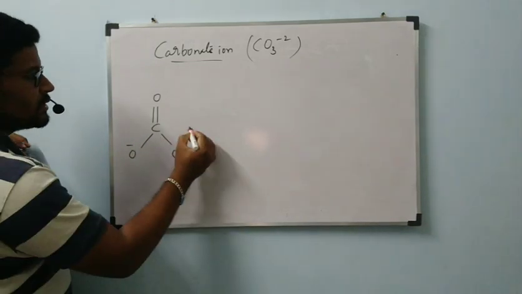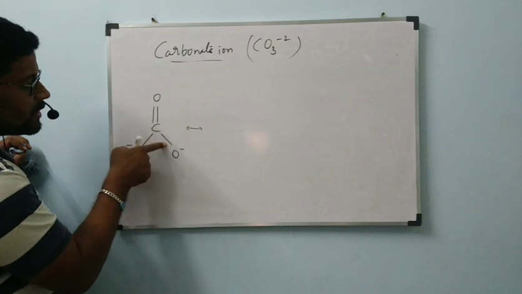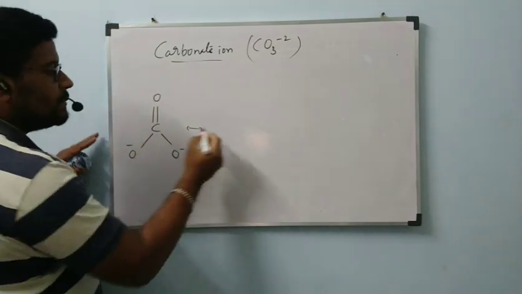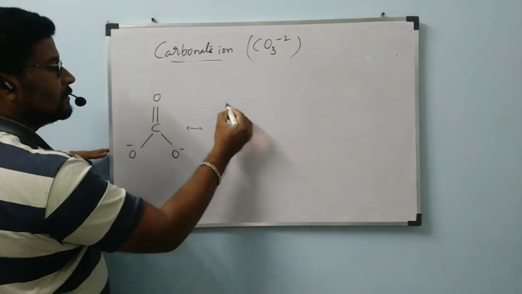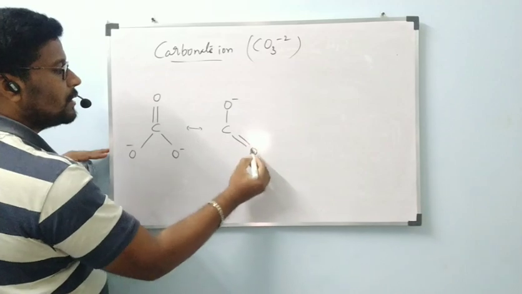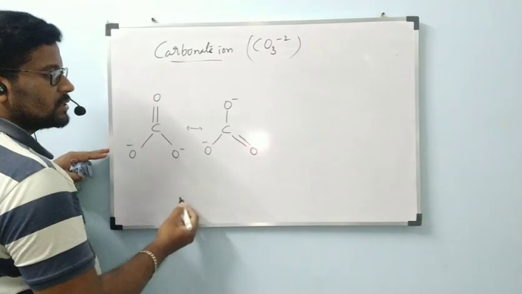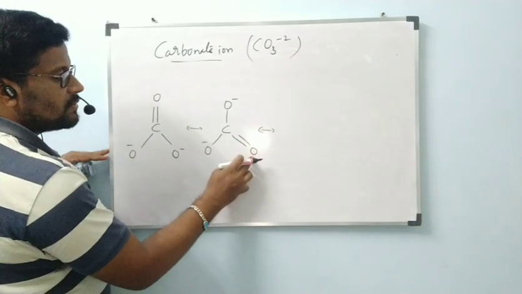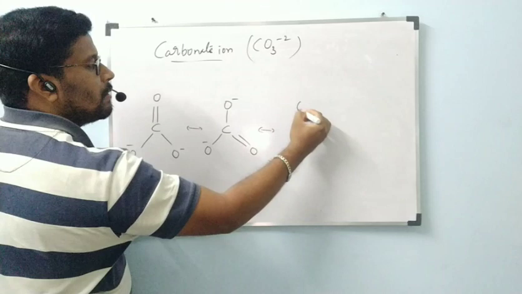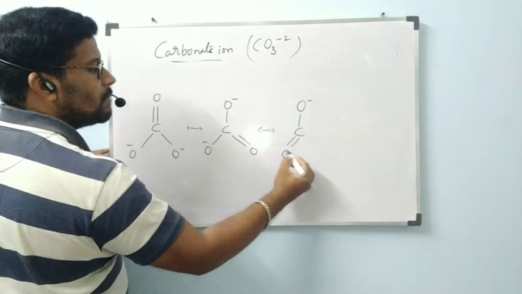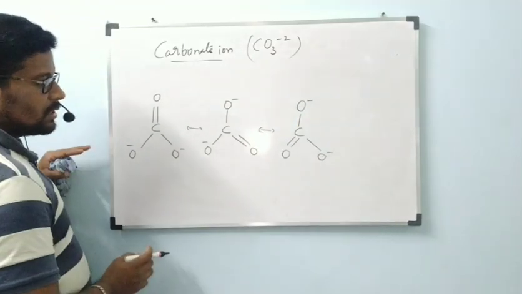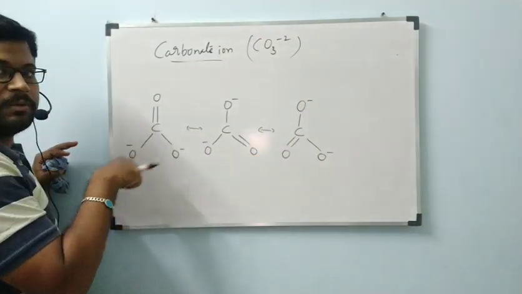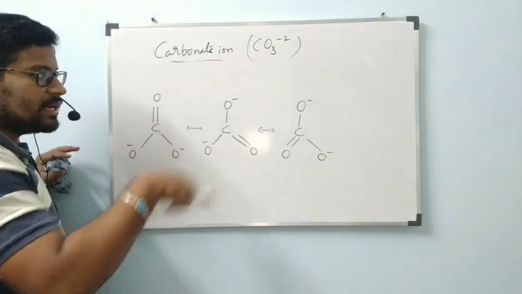Then what are the resonance forms? This double bond will be moving here and the negative charge will be coming here. Then it will become C, O minus, double bond O, O minus. Next, again this double bond will come here and the minus charge will be coming here. C, O minus, double bond O, O minus. Again this double bond will go here and the minus charge will come here. This structure is going to be repeated. These three structures are getting interconverted.